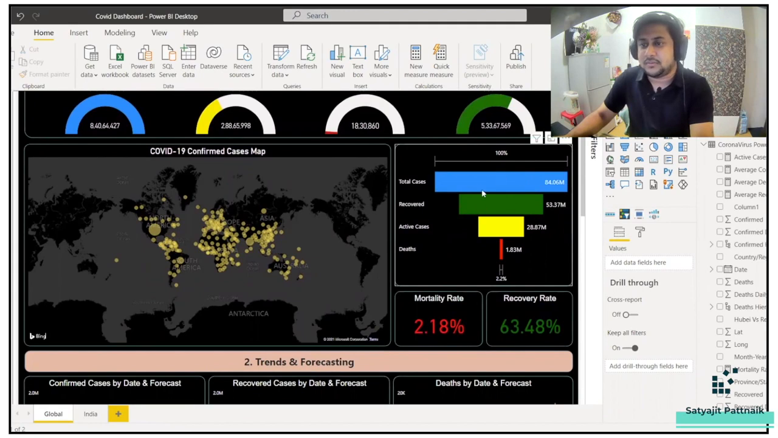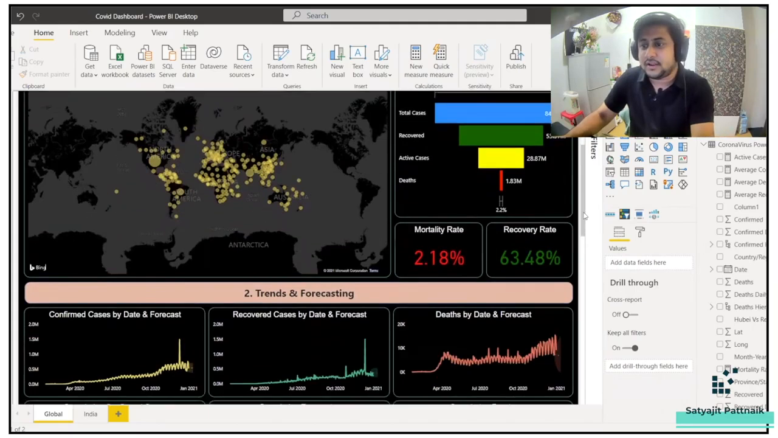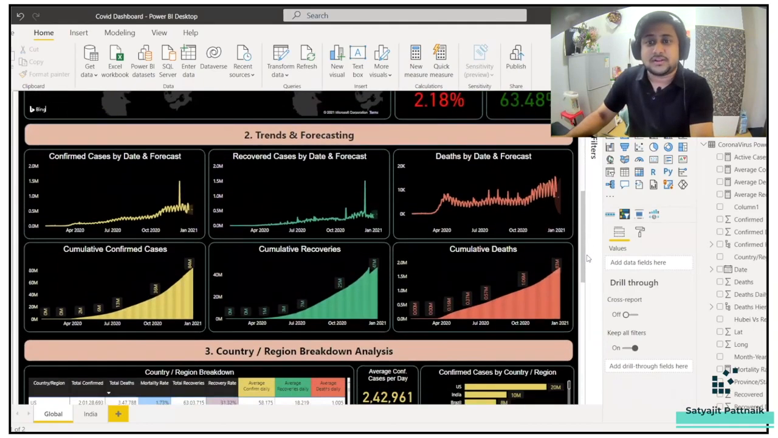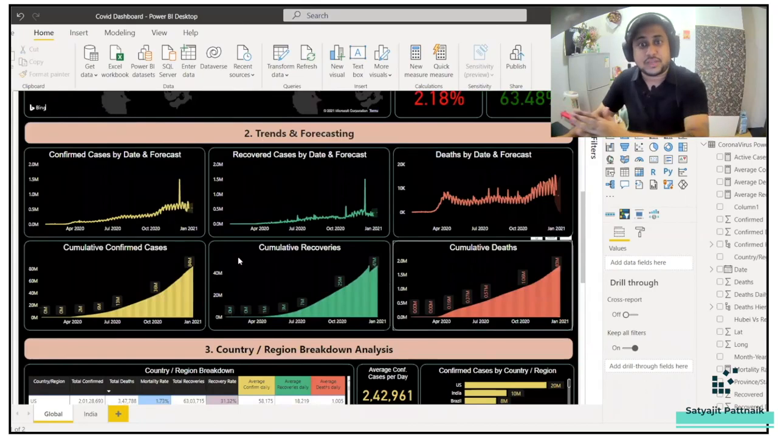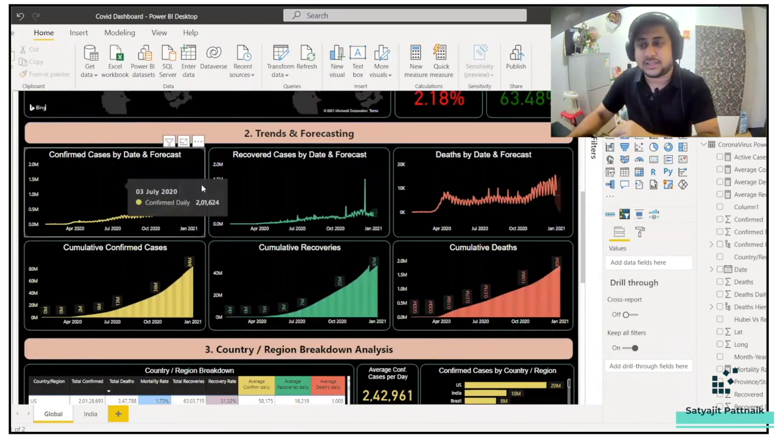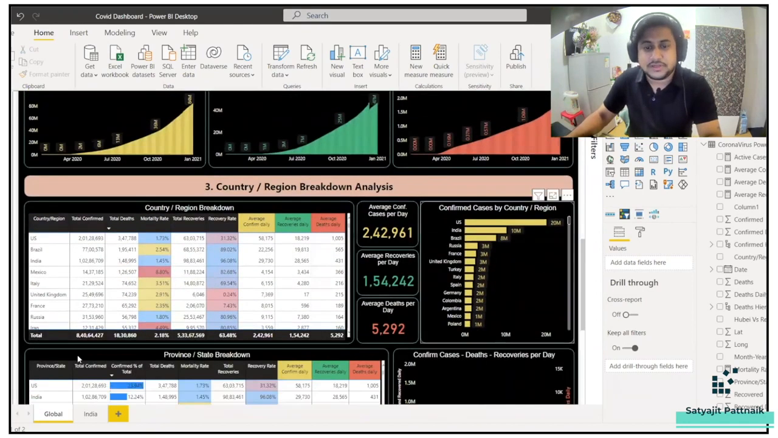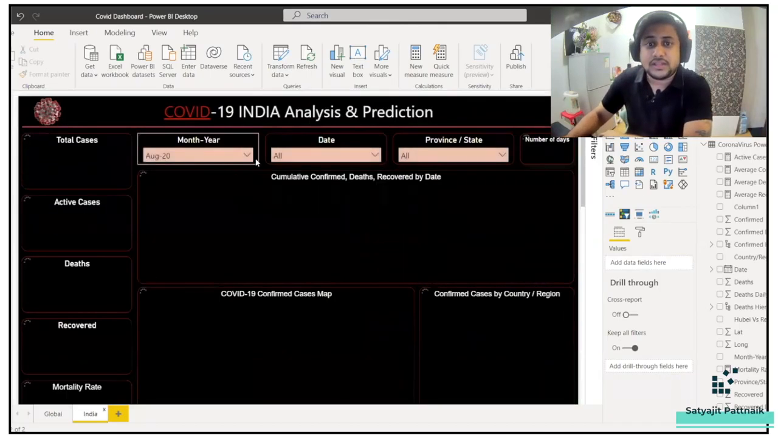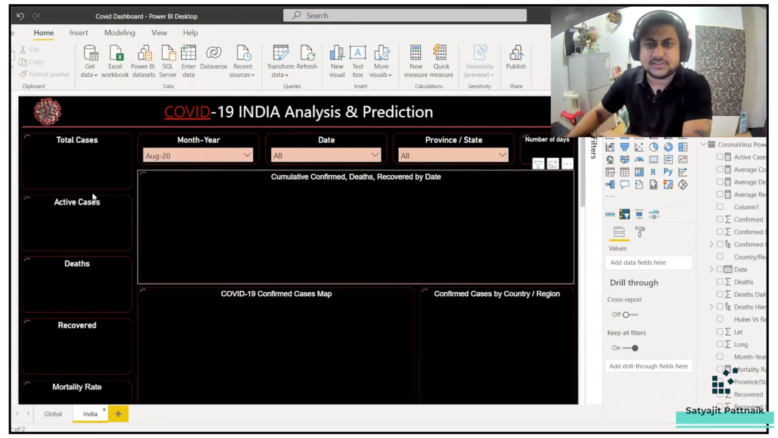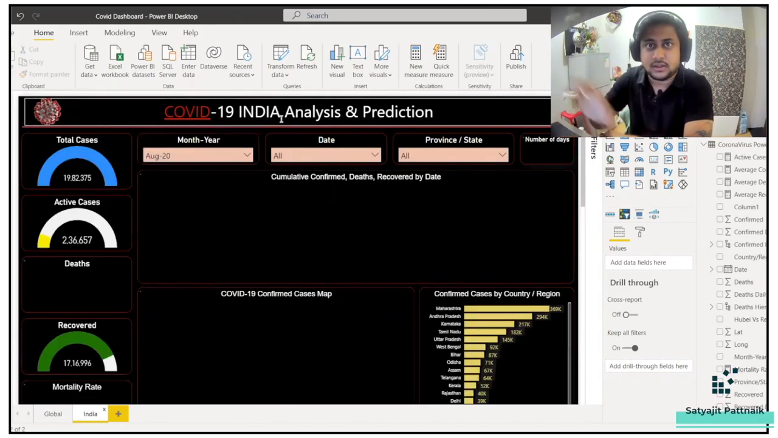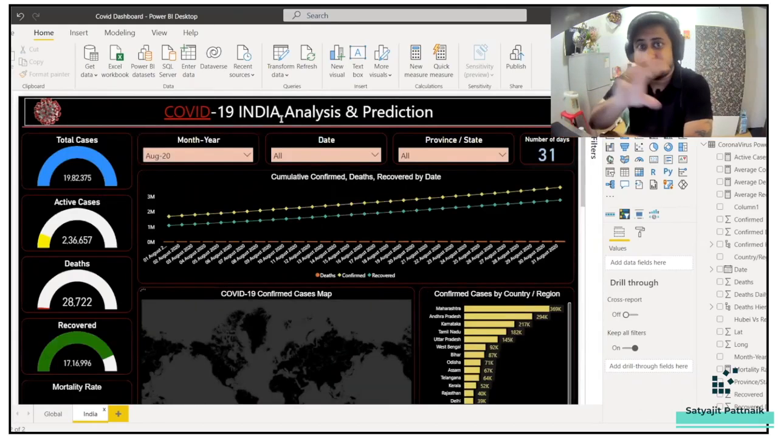We can see a chart here talking about the total cases, recovered cases, the mortality rate, the recovery rate, and the trends and forecasting, like forecasting on the confirmed cases, on the recovered cases, deaths by date and forecast. So a lot more things have been done, and a similar thing has been done for India especially. You can see a little bit of change in the structure, in the format, and in the placing.